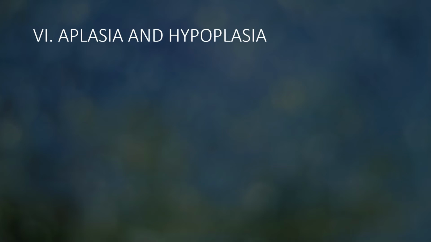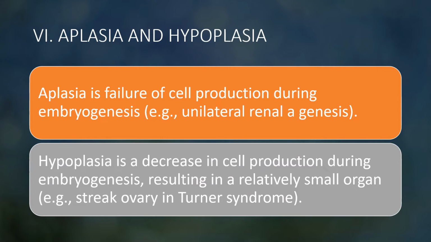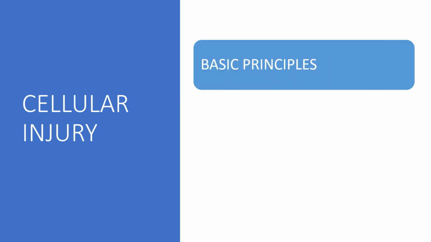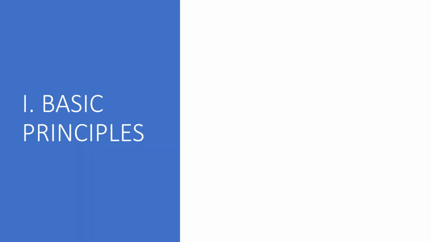Aplasia and hypoplasia. Aplasia is a failure of cell production during embryogenesis, for example, unilateral renal agenesis. Hypoplasia is a decrease in cell production during embryogenesis resulting in relatively small organs, for example, streak ovary in Turner syndrome. Cellular injury. In this section, we're going to look at basic principles, hypoxia, and reversible and irreversible cellular injury.